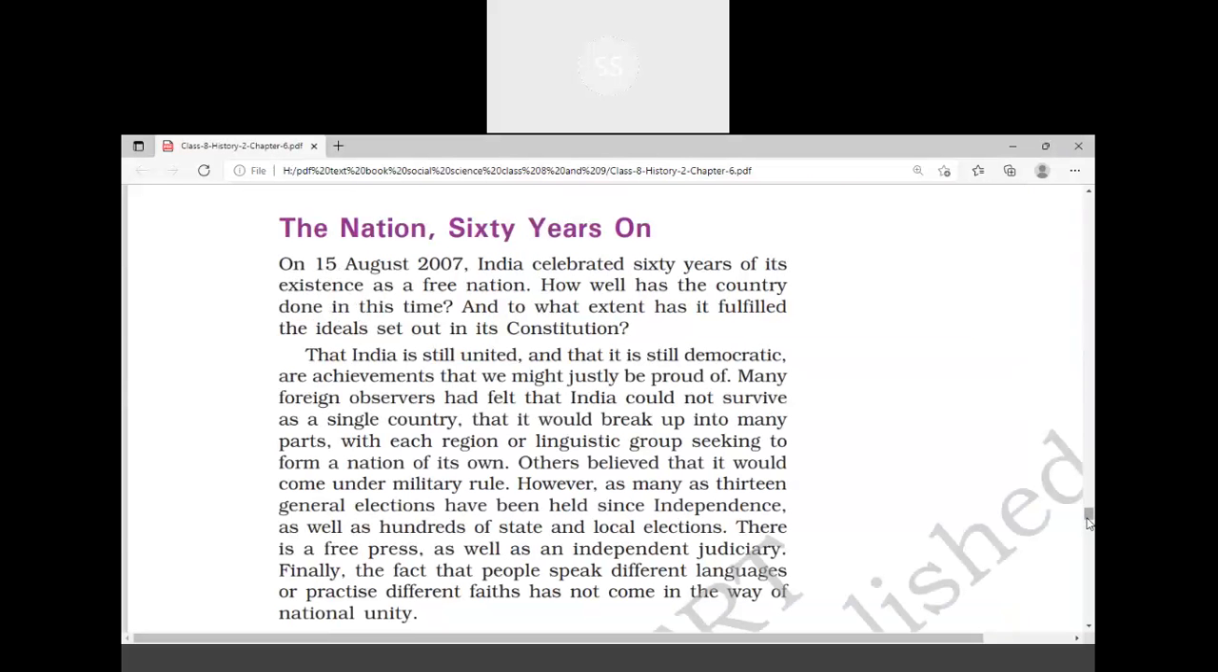Okay, now let us move to the last topic of the chapter, that is the nation 60 years on. But today it is not 60 years. How many years on? 75, sir. 75. That 75 is years of independence. Azadi ka Amrit Mahotsav. So today we attained freedom on 15th August. When we celebrate the Azadi ka Amrit Mahotsav,